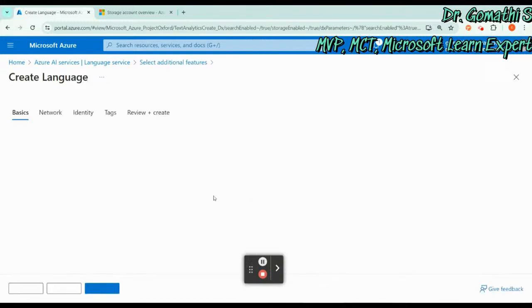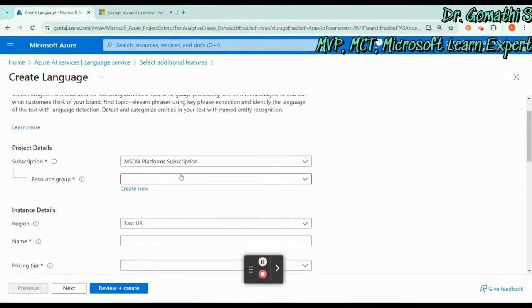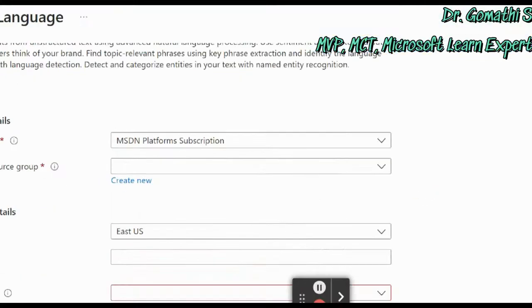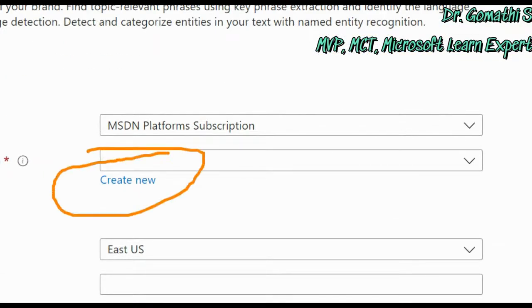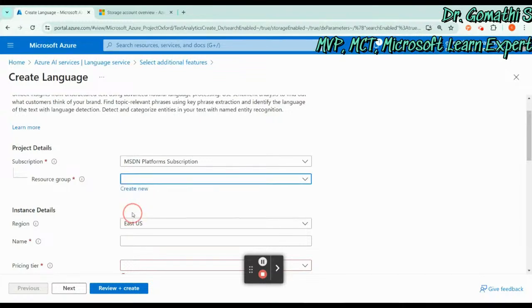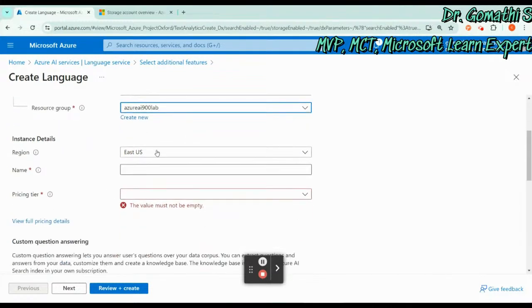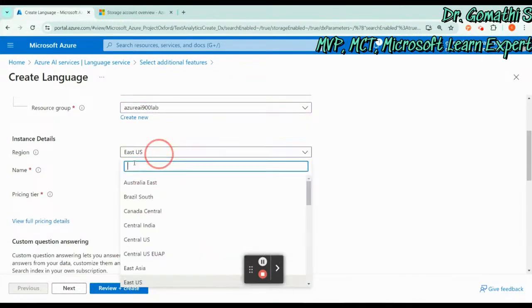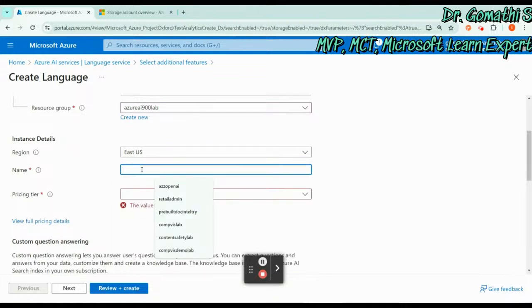Then select the resource group you want. If you don't have one, you can create it here by selecting Create new, or select an existing one. For the name, give a proper name. Select the region; by default, keep it as East US. For the name, you can give something like demo.